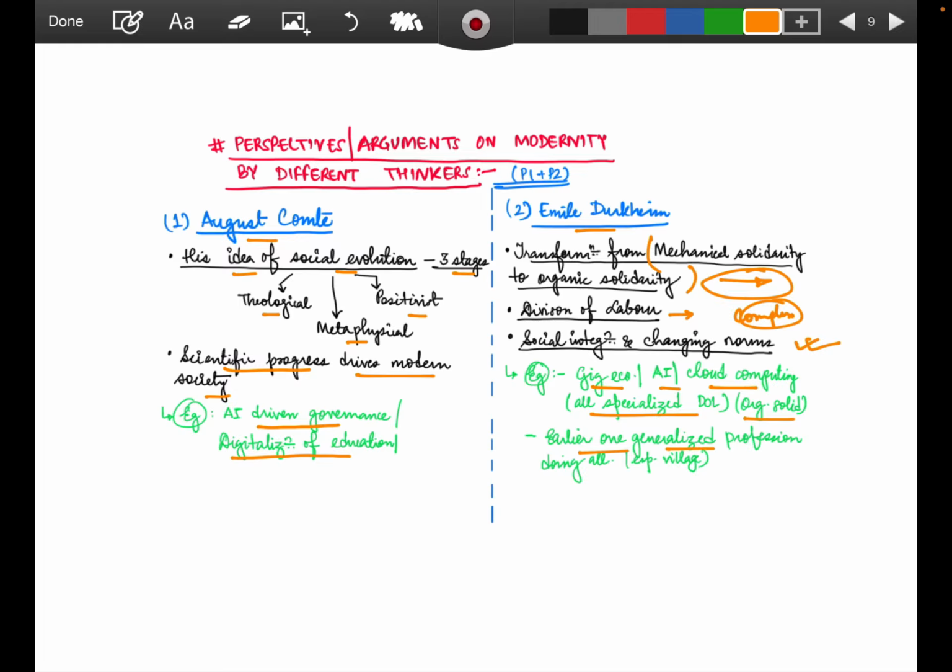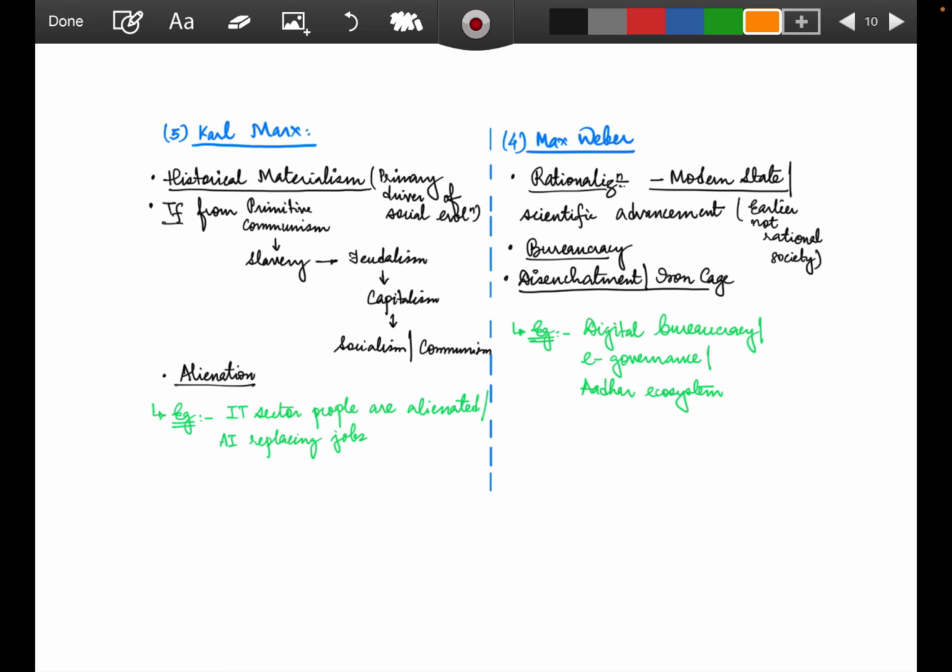Earlier, one generalized profession did everything, especially in a village, like the Hakim only being the teacher, the Hakim only giving students the lessons, he is only dealing with the things in and around. So traditional things were in that way, but now we are talking about specializations, we are talking about a more complex division of labor, right?